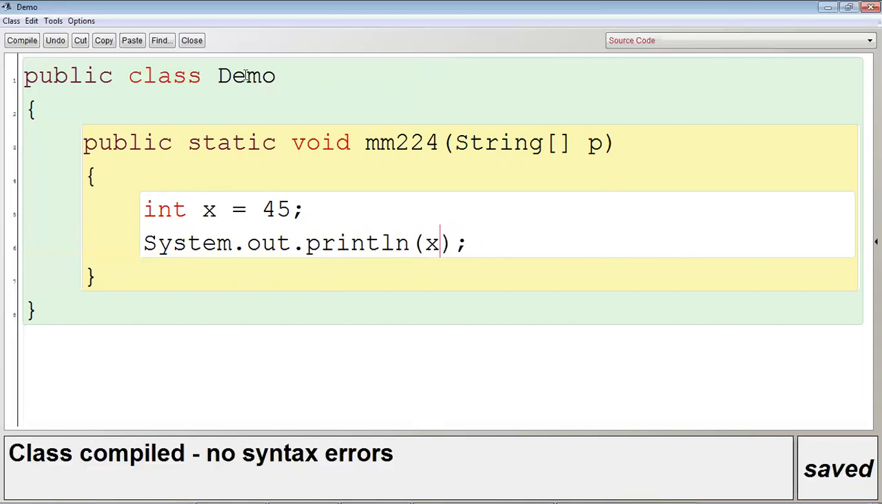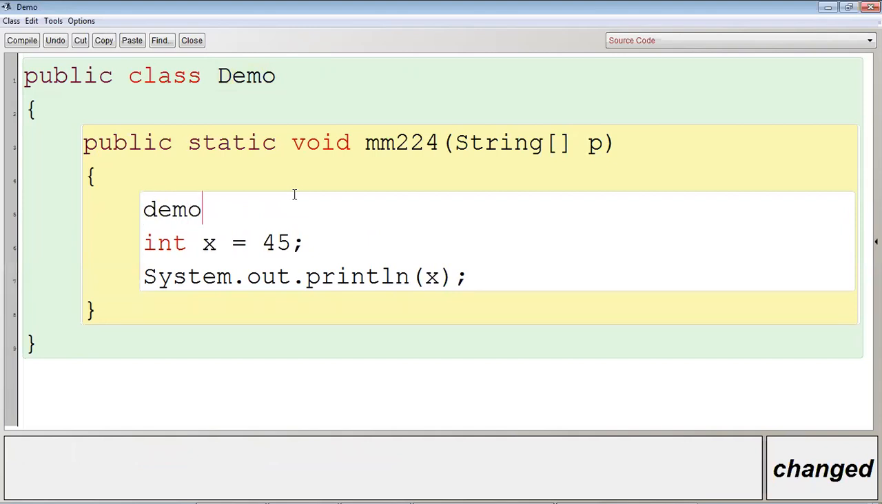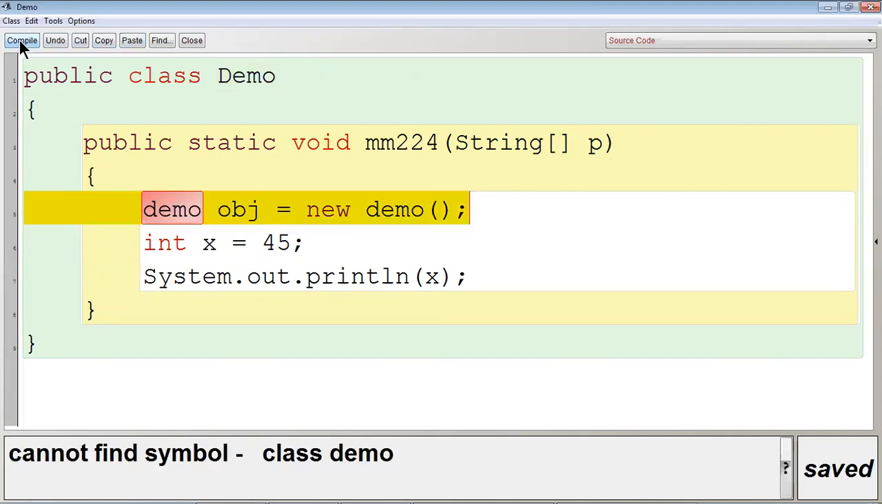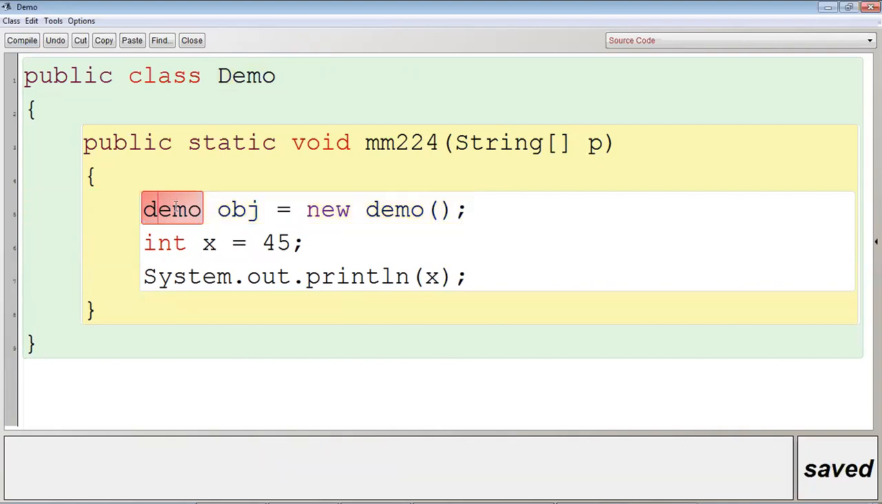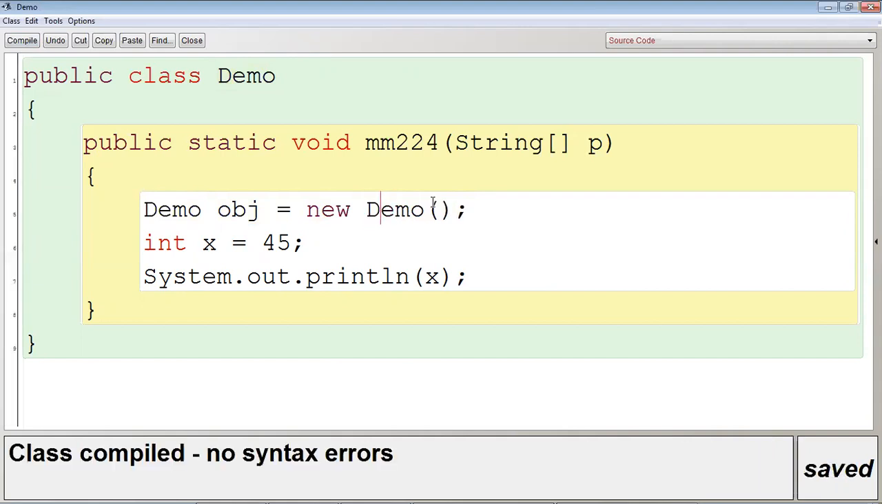Now, if I have chosen capital D in class name Demo, and if I want to create the object of Demo, I cannot use small d. Here I will get the error: cannot find symbol class demo. So I will have to write capital D only. Control K, no syntax error. Why? Because Java is a case sensitive programming language.